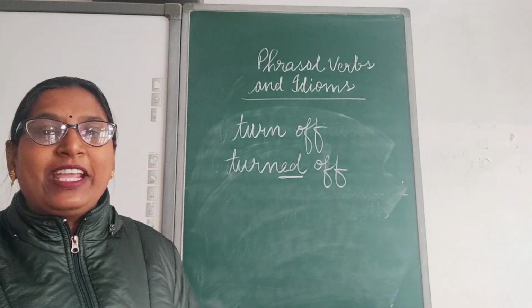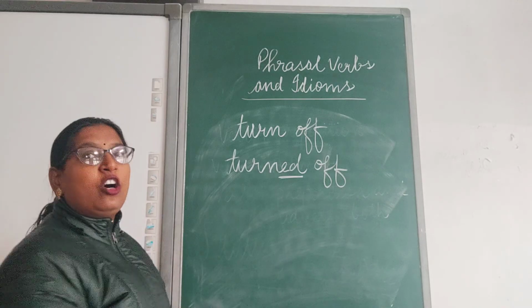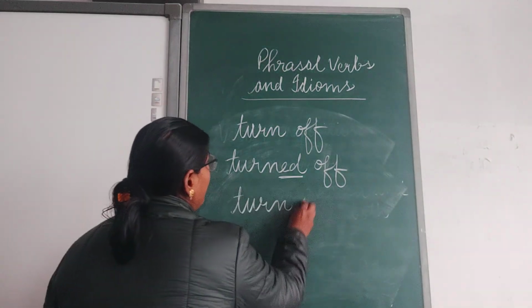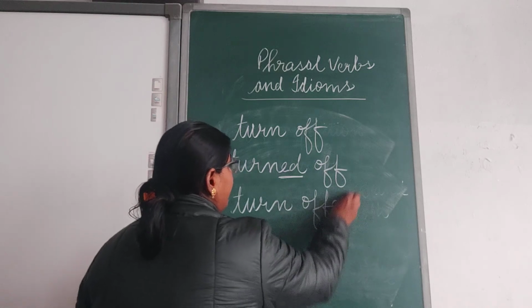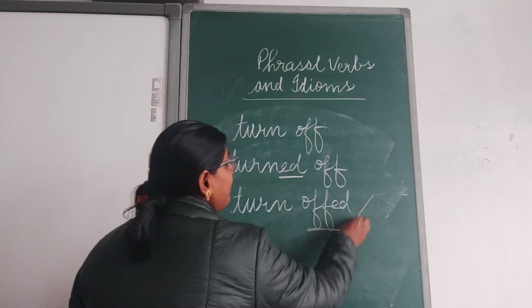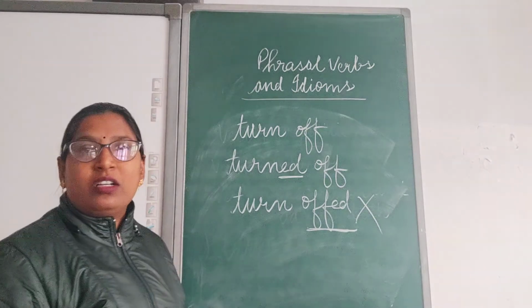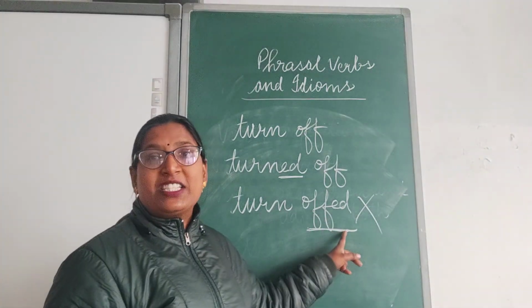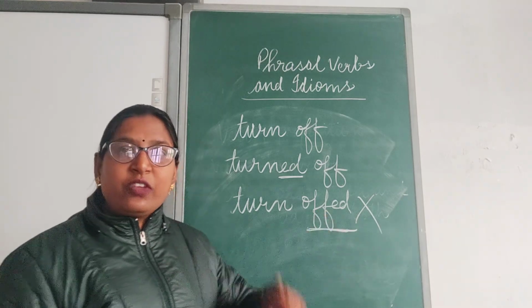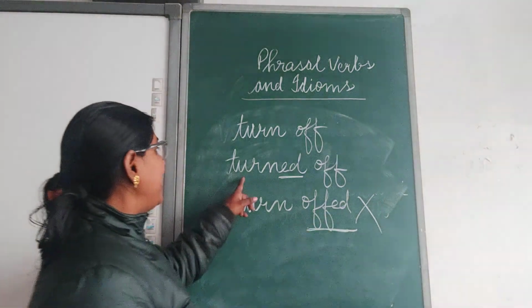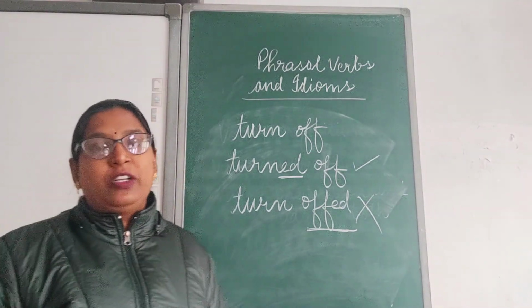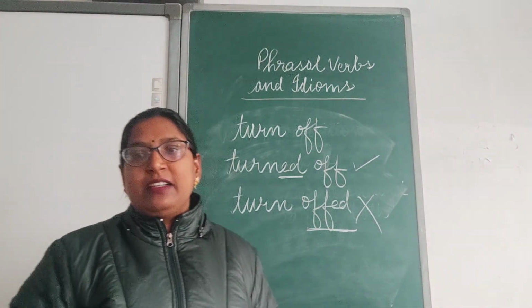If you write, I turn off the lights, and if you make changes in the particle here, it will be completely wrong. Clear? This form is completely wrong. When we have to change the tense, we have to make changes in the verb, not in the particle.